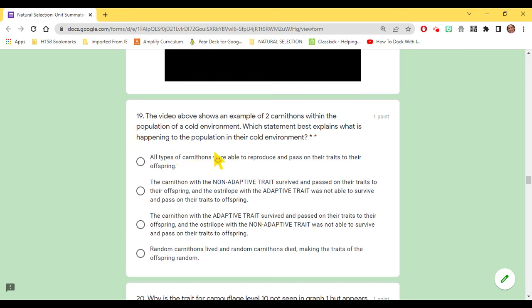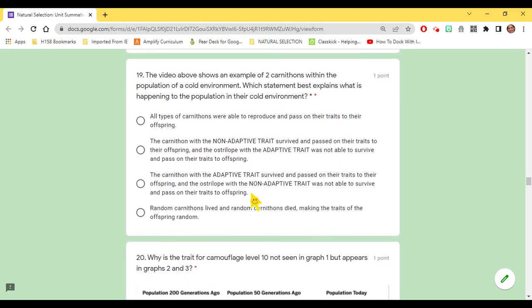All types of carnithons were able to reproduce and pass on their traits to their offspring. The carnithon with the non-adaptive trait survived and passed on their traits to their offspring, and the australope with the adaptive trait was not able to survive and pass on their traits to offspring.